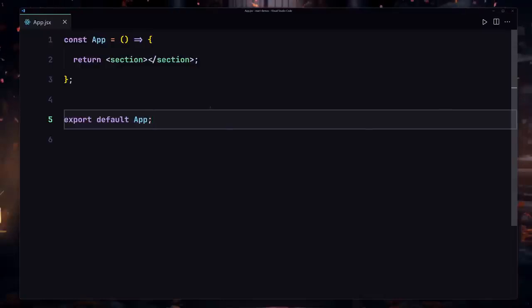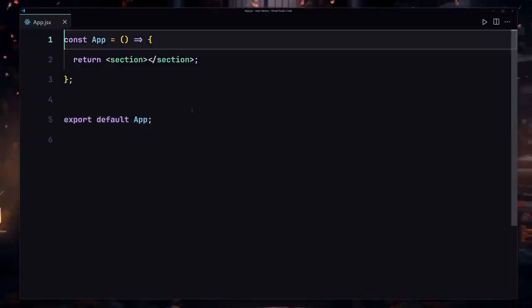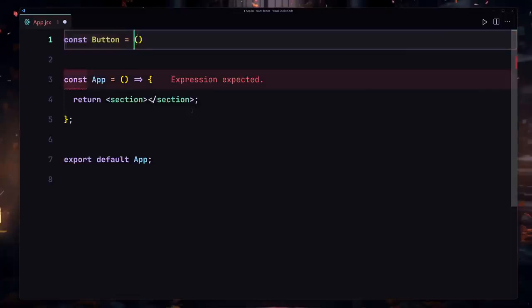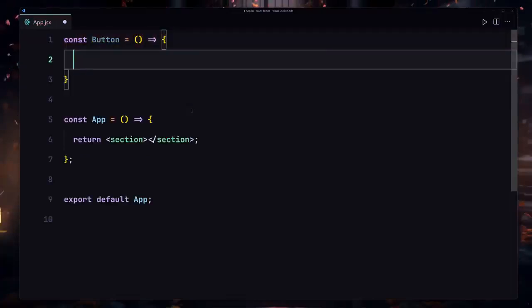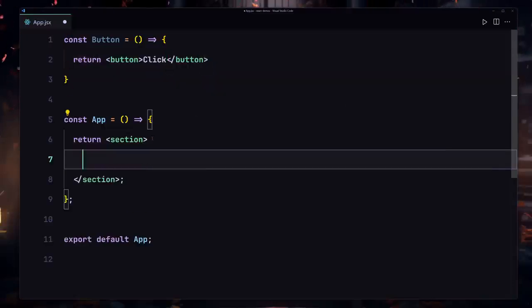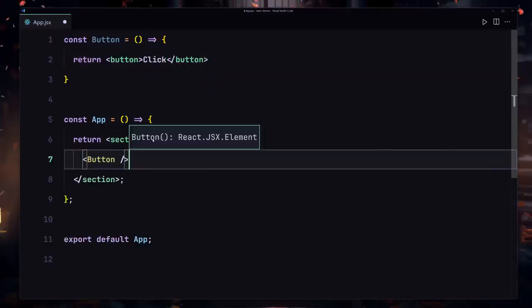Now let's talk about how we are going to be adding events to our elements. So to do that, first of all, we are going to be creating our button component. And now inside this button component, we are only going to return a simple button, which will just say click. And now I'm going to render it inside my app. So I'll just use my button and save my file. And here you can see we are now getting our click button right here, which is not doing anything for now.